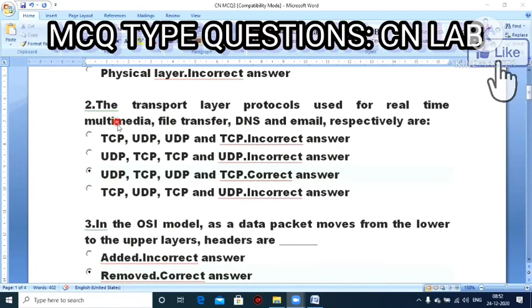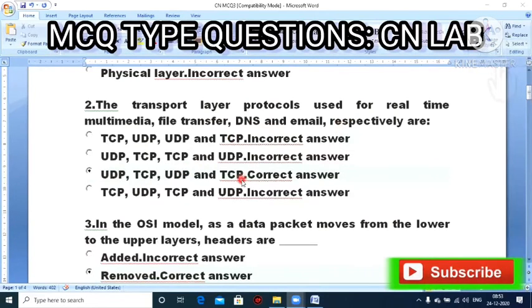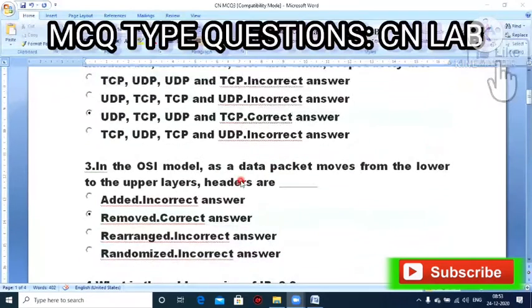Once again, I repeat, real-time multimedia uses UDP. File transfer uses TCP protocol. DNS uses UDP. Email uses TCP. So option C is the correct one.